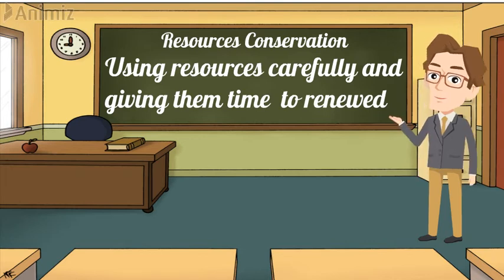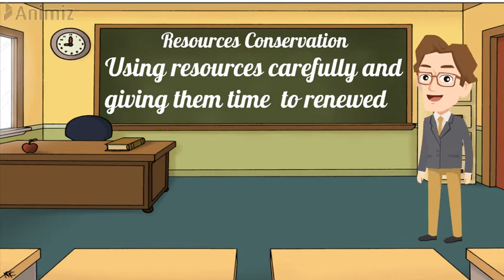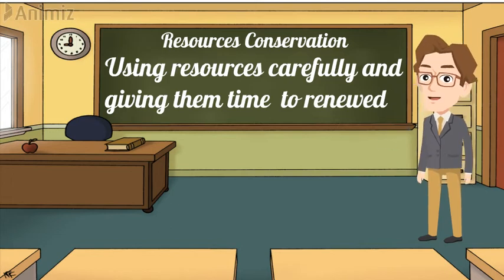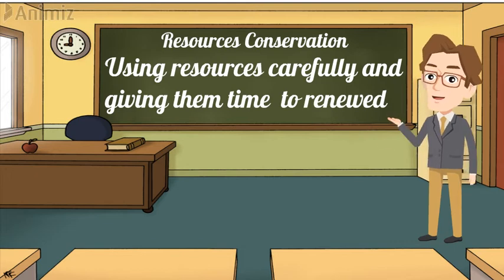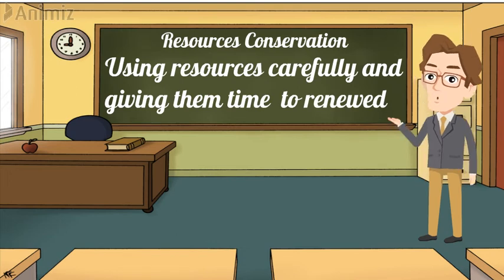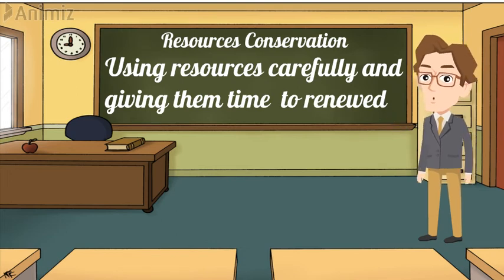If we preserve a resource and use it carefully, it will get time and it will be renewed. So this process of using a resource carefully and giving it time to renew is called resource conservation.